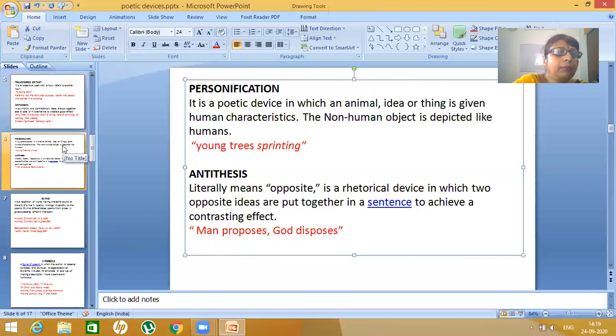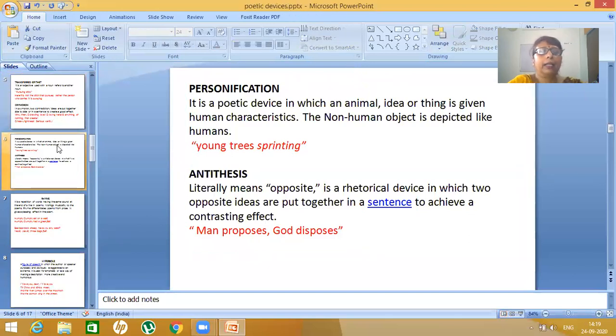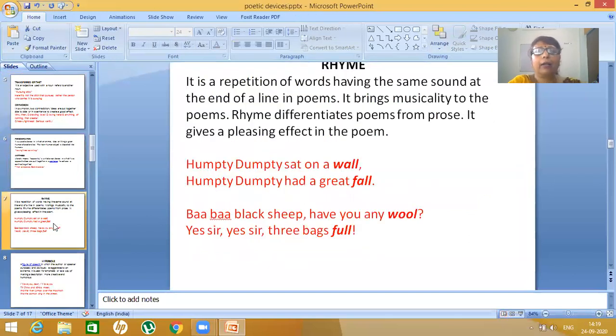Now, rhyme, very important. Any poem that we do, the first thing that we try to find is the rhyme scheme of the poem. How do you find the rhyme scheme? And what is rhyme? Rhyme is a repetition of words having the same sound at the end of the line in poems.